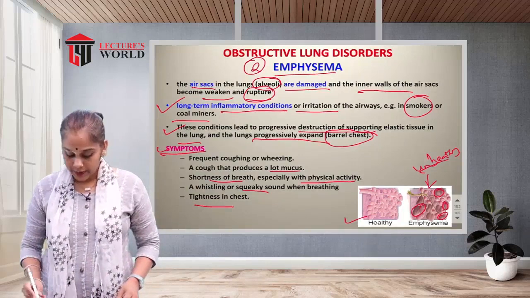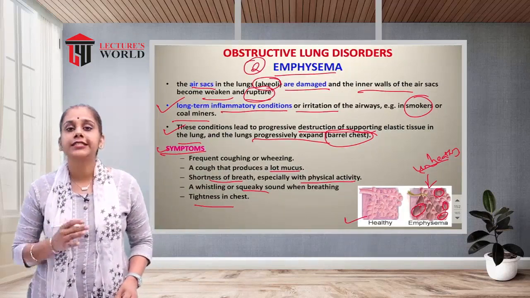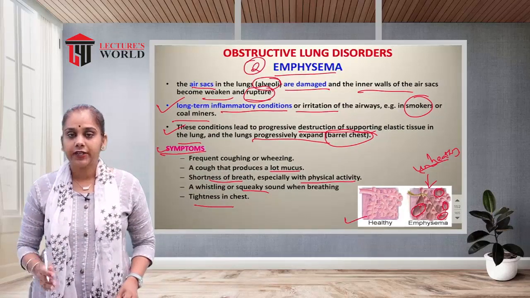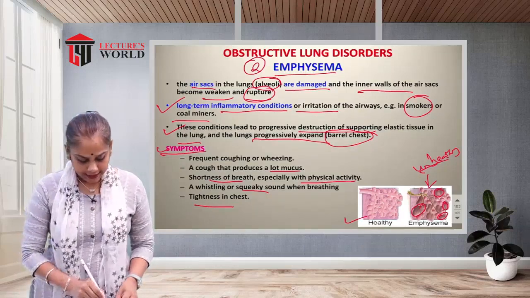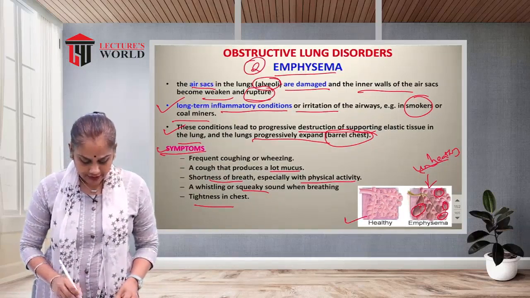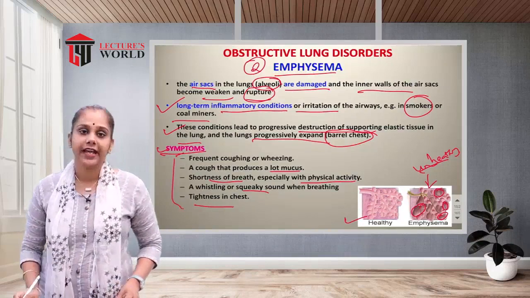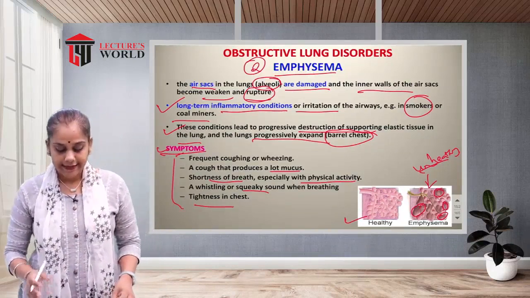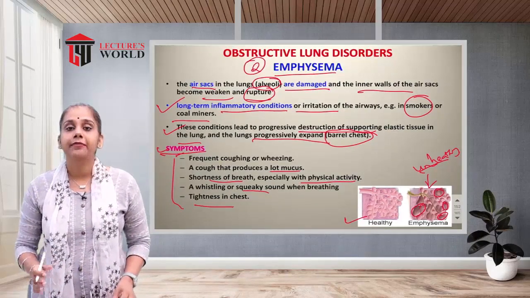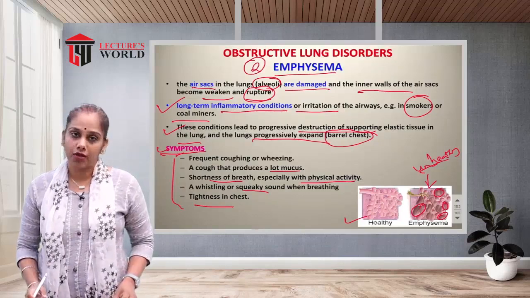Less oxygen is exchanged in the alveoli, so because of emphysema these symptoms can be seen. So what is emphysema? There is damage to the alveolar wall.